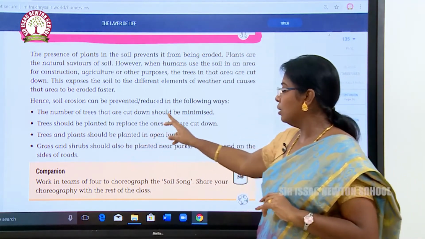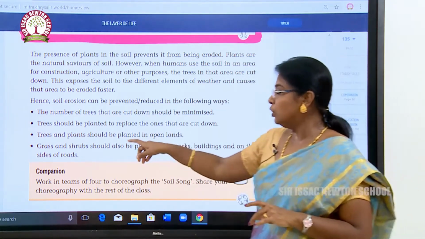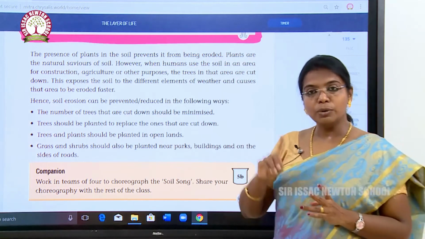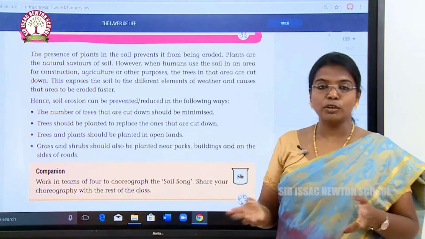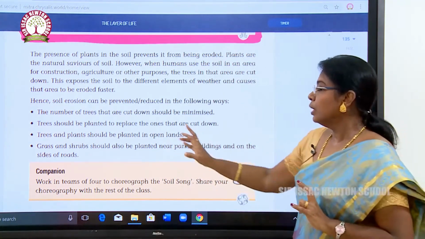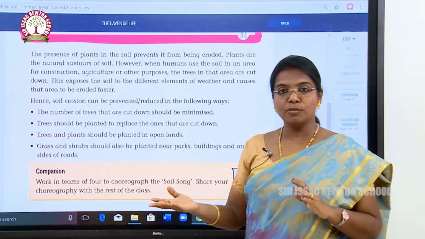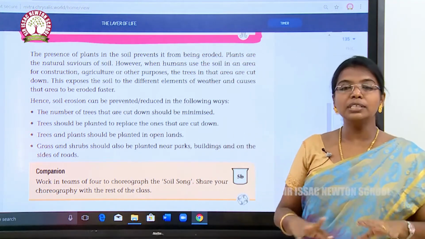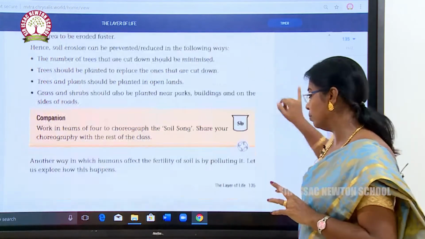The number of trees that are cut down should be minimized. We should not cut down the trees. Trees should be planted to replace the ones that are cut down. If one tree is cut down, we have to grow 10 trees in spite of that. Trees and plants should be planted in open lands. Grass and shrubs should be planted near parks, buildings, and on the other side of the roads. Short shrubs and herbs should be planted. Whatever it is, we have to plant more trees to save our environment.